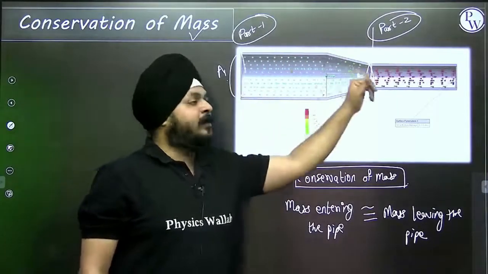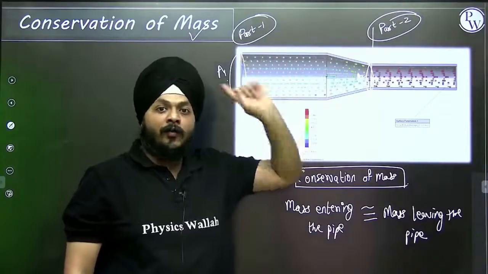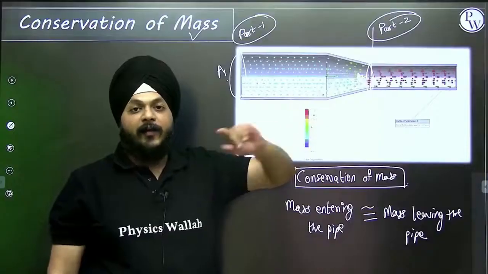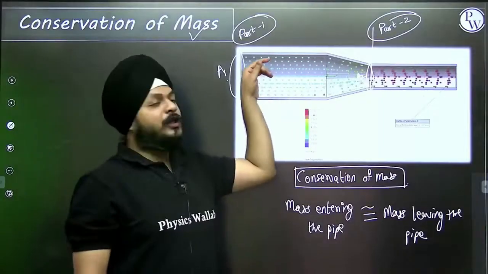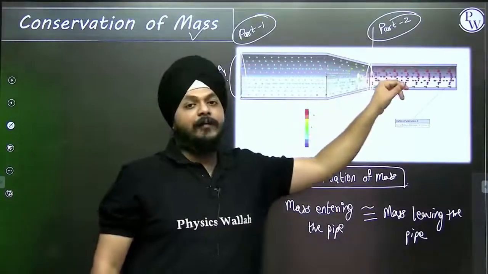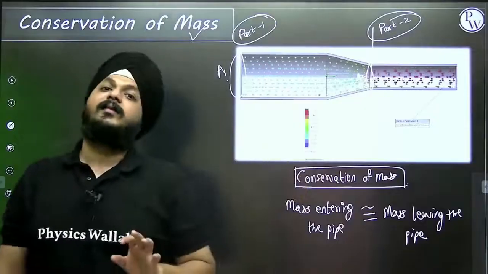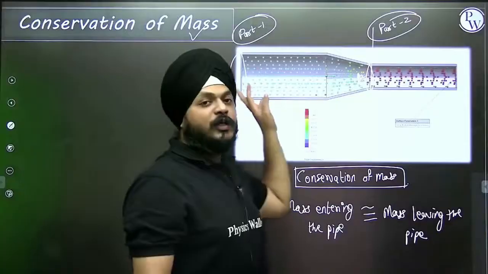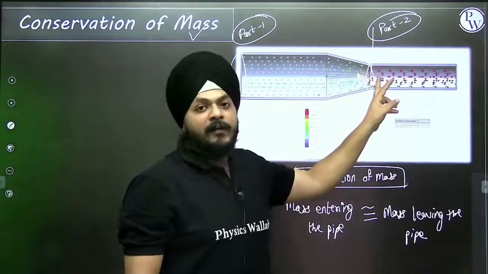If there is a difference in the area of cross section, then obviously the rate of flow of the fluid will get affected. Here the velocity of the fluid will be something else, and here it will be something else.